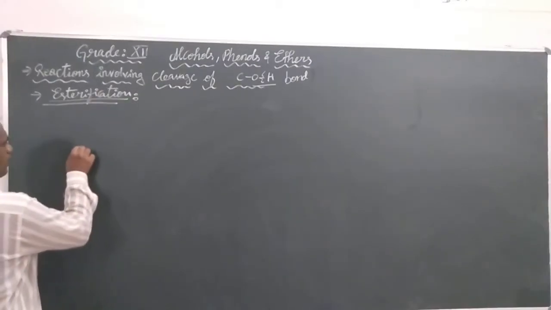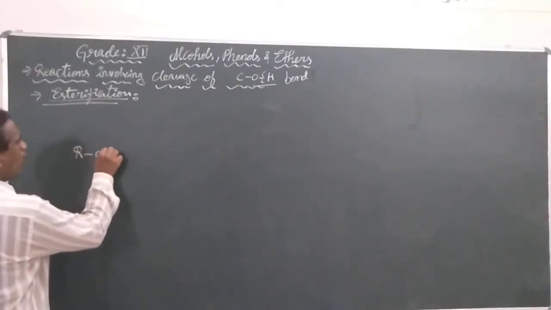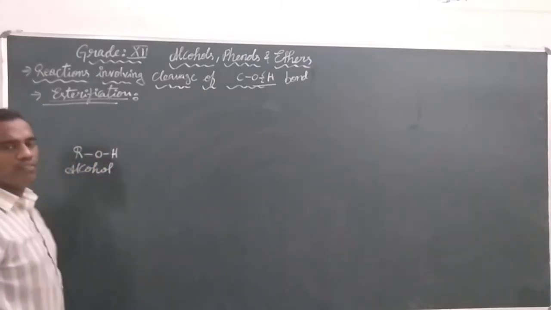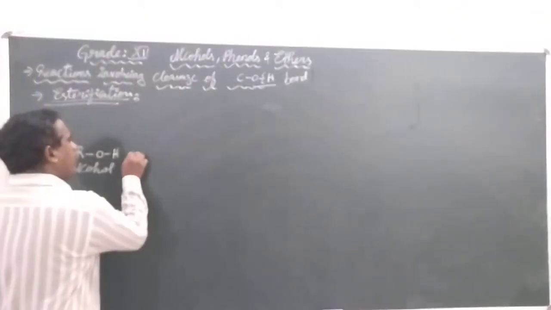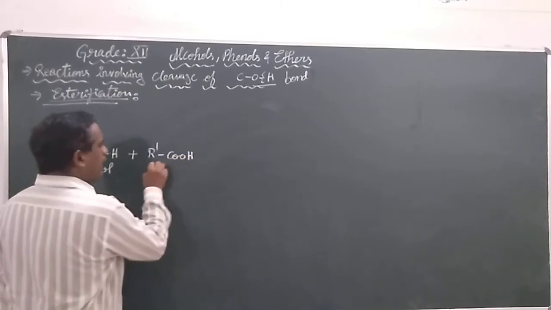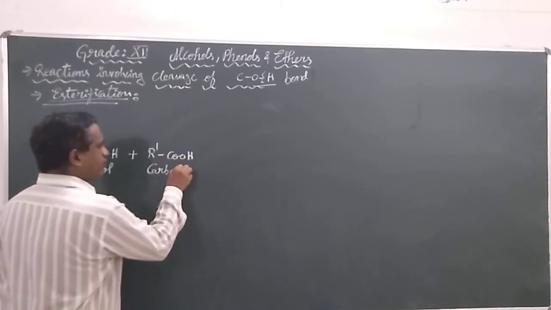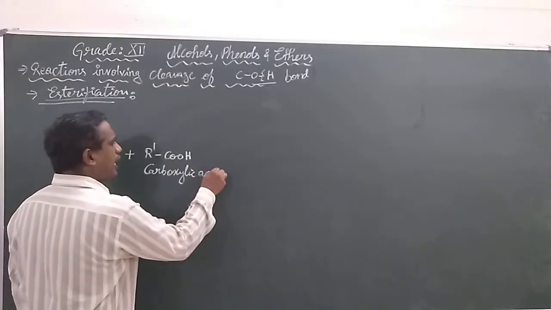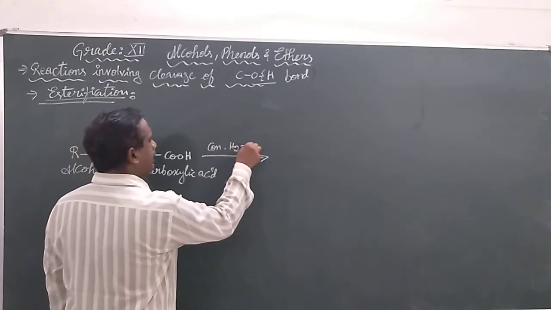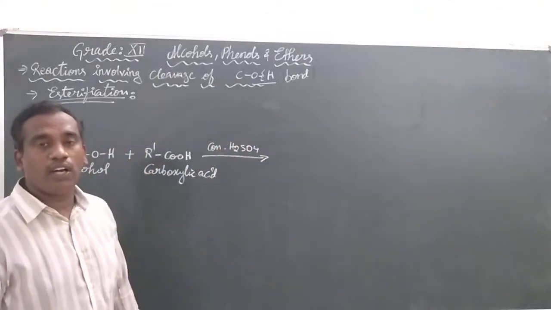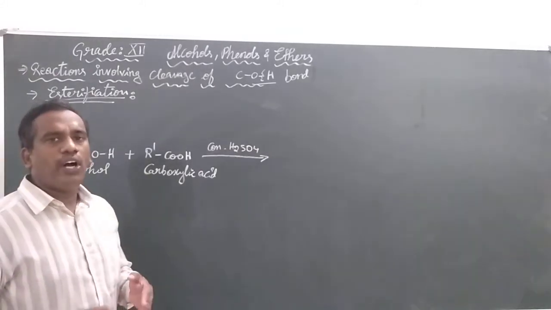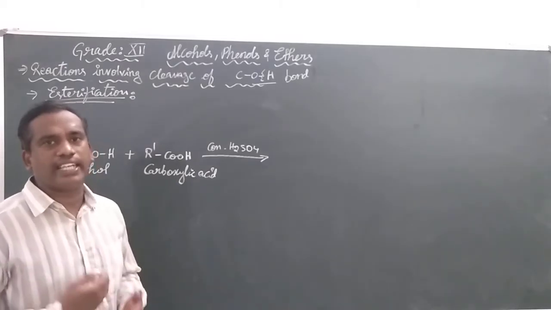Here we have an ROH group, that we call an alcohol. When this alcohol is reacted with any carboxylic acid in the presence of concentrated sulfuric acid, we will observe a dehydration reaction takes place.